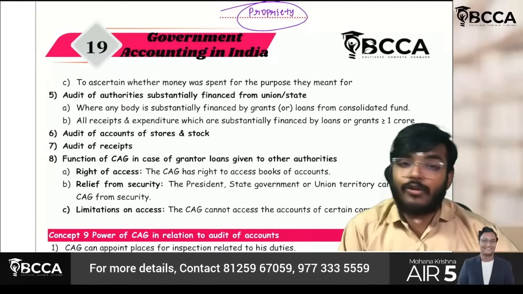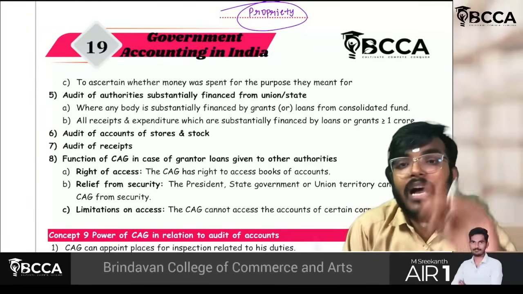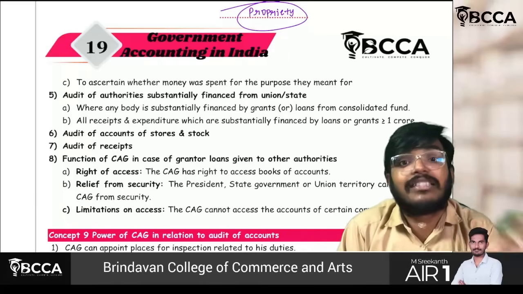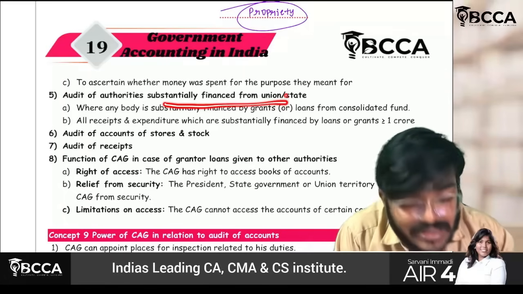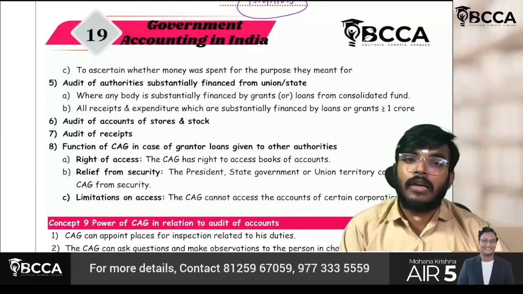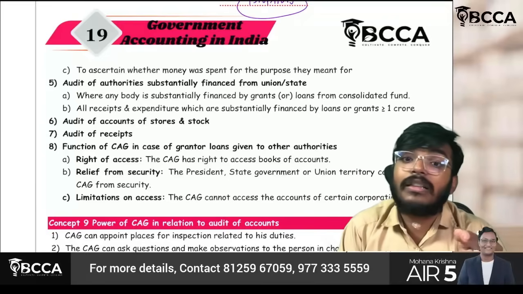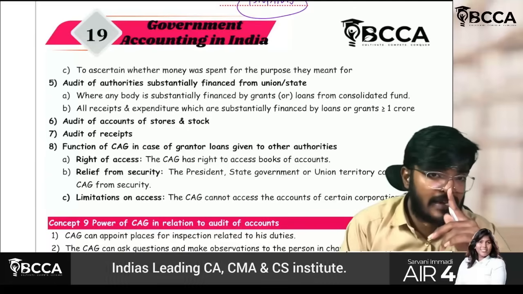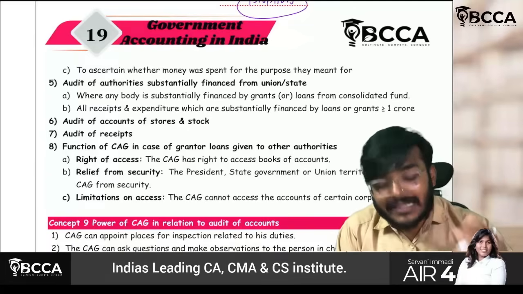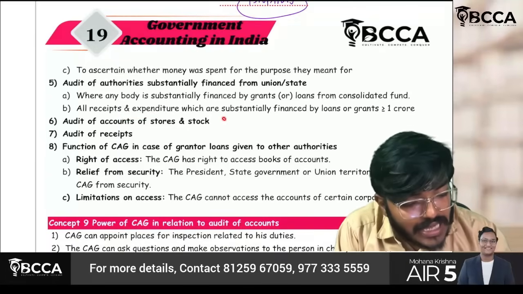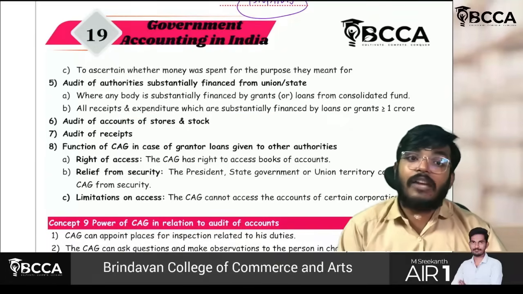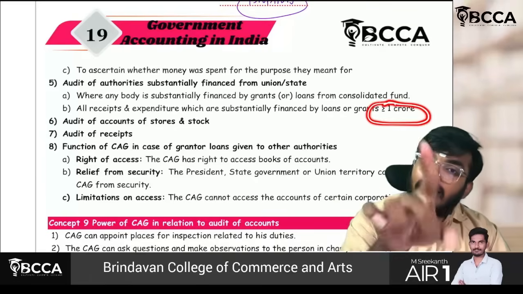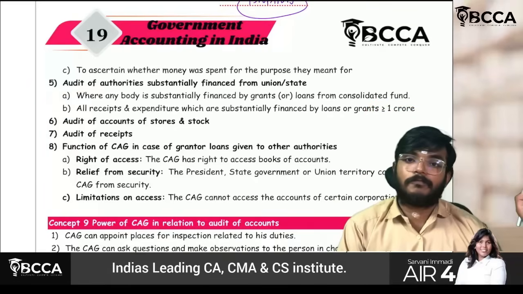Next thing though, not only government, for all the authorities, for all the entities which are substantially financed from union or state, we have to check even those bodies also. If any body is substantially financed and all the receipts and expenditure which are substantially financed by the government or loans, if it is more than 1 CR, then you have to do the audit also.